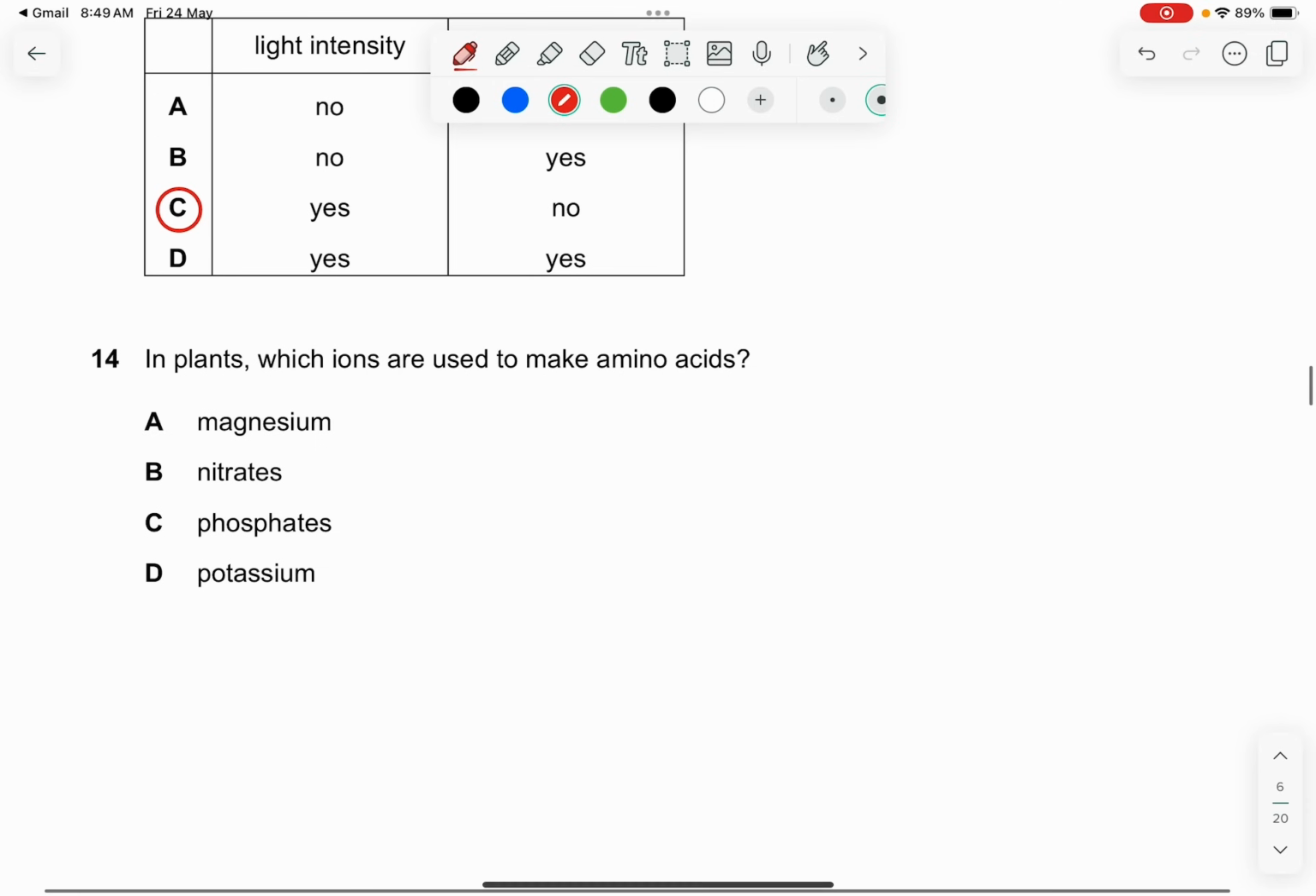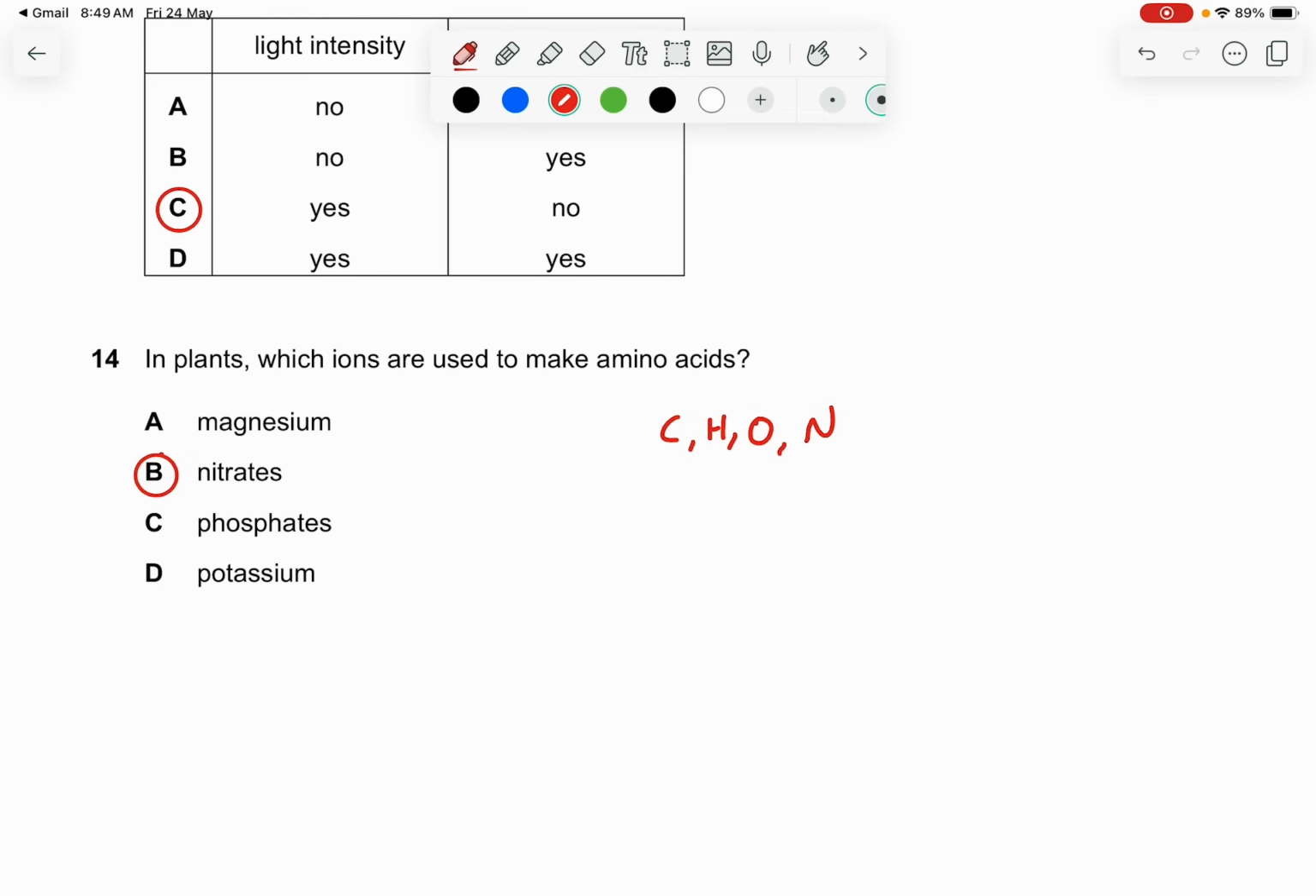Question 14. In plants, which ions are used to make amino acids? So this is nitrate. Okay, you know why, right? Because nitrate comes from nitrogen, and you need to know that protein contains carbon, hydrogen, oxygen, and nitrogen. When nitrates dissolve, the plant makes amino acids from them because they contain the element nitrogen. Okay.